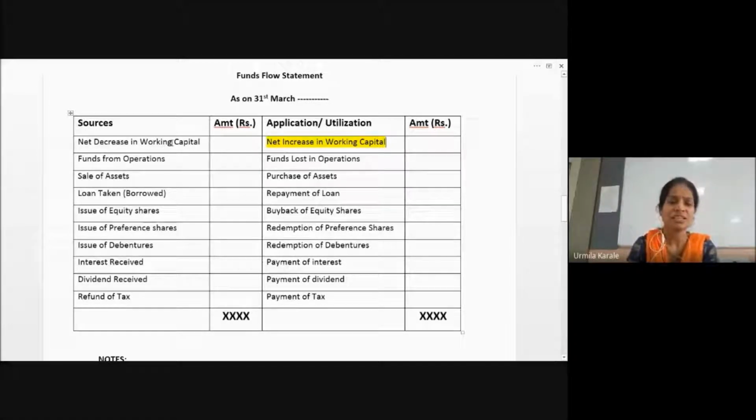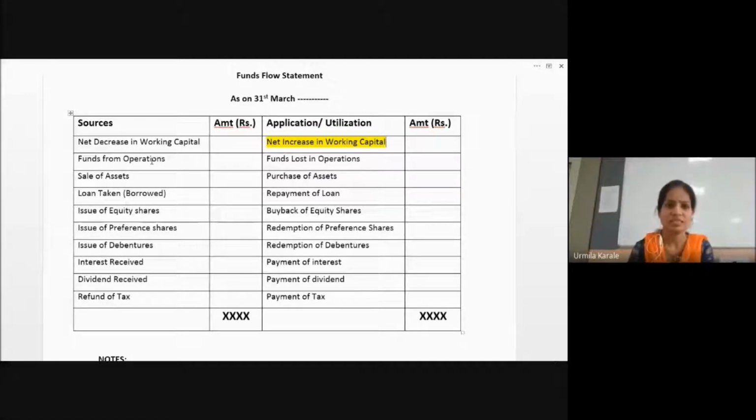Instead, it may happen that your 2 lakh working capital has increased by 50,000. So this year, instead of 2 lakh, you will be spending 2 lakh 50,000. So an extra 50,000 you are going to require, extra money you require, and that will be shown here. So if it is an increase, it goes to this side; if it is a decrease, then that will be saved and utilized somewhere, you will get a need. Then funds from operation: when you are generating funds from the business by carrying out operations.